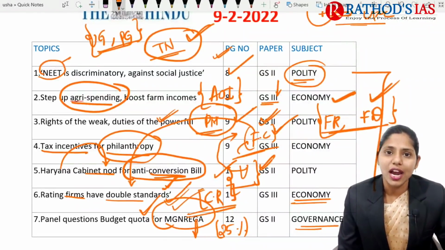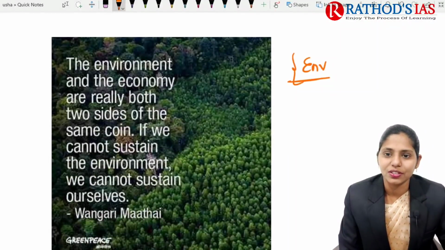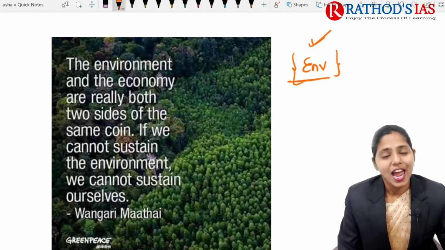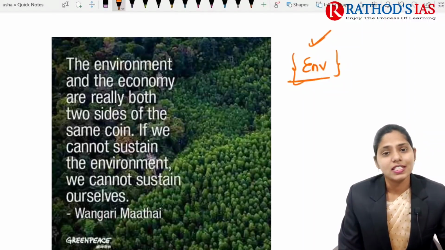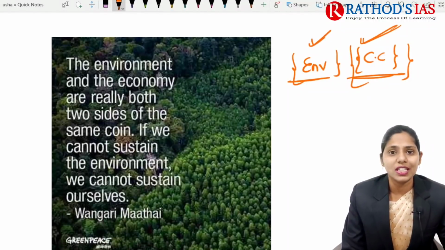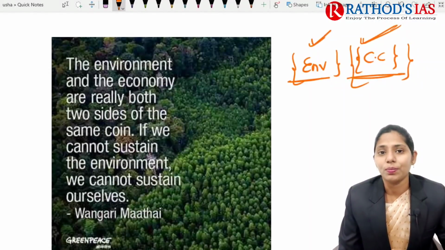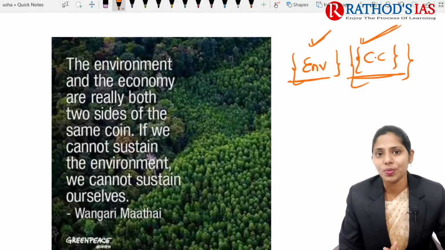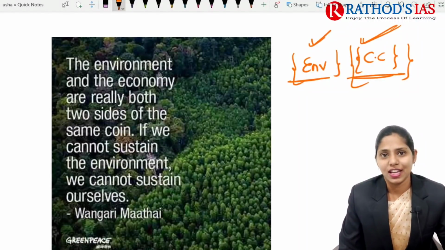Now let us start our discussion with the quote. Today's quote is based on environment. Environment is one of the important subjects, and you get around 20 questions in your prelims, and even in your mains you have a greater contribution from environment and ecology. This is also a favorite area where climate change is highly in the news. Because of climate change, there are many impacts that we are seeing across the world and even in India. So climate change is one of the important topics, and you can expect many questions in your mains and even in your essay. Because of this, you need to prepare quotes regarding environment for sure.